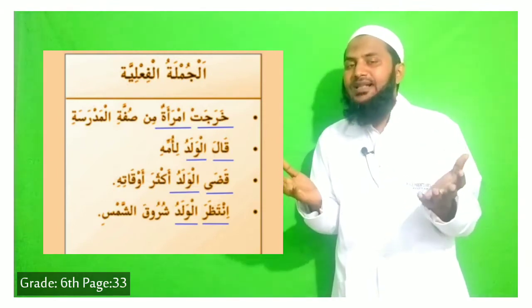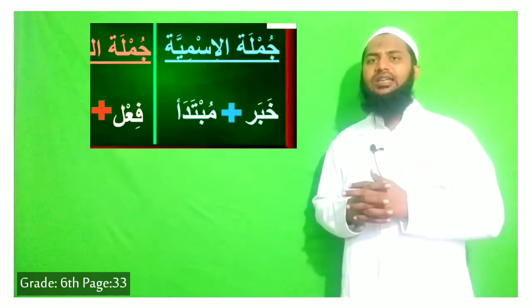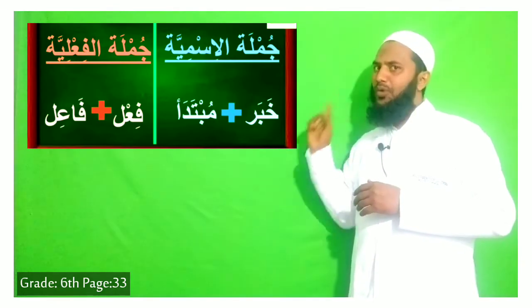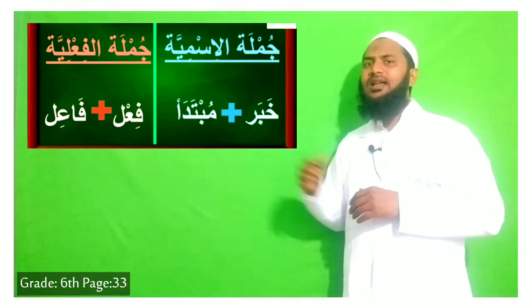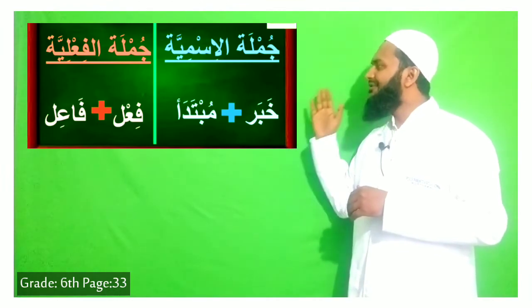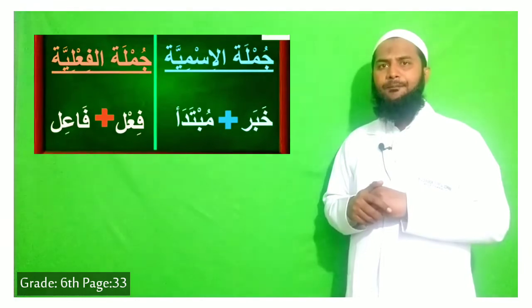The deed is not compulsory; it is not necessary that the last part comes every time. If the fa'il comes, that is jumlatul fi'liya. So jumlatul ismiya, mubtada plus khabar, is called jumlatul ismiya. Jumlatul fi'liya, fi'l plus fa'il, is called jumlatul fi'liya.